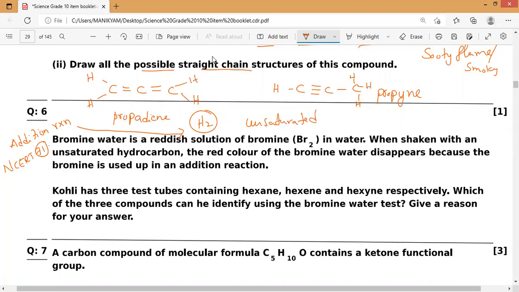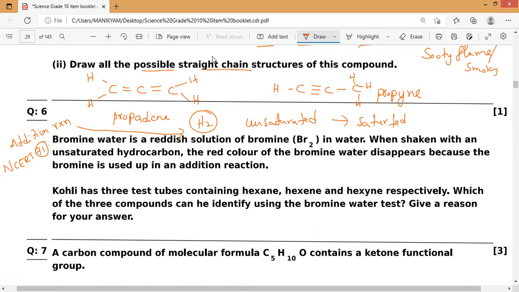Unsaturated to saturated. But instead of hydrogen, we can also undergo this addition reaction with chlorine and bromine. So that is what we will do.